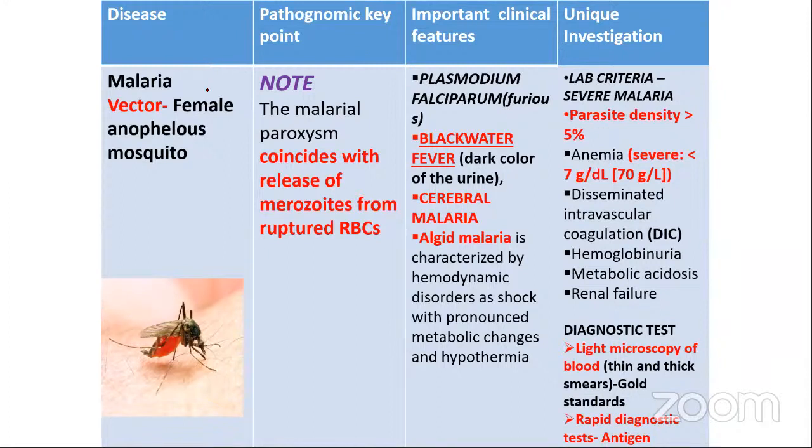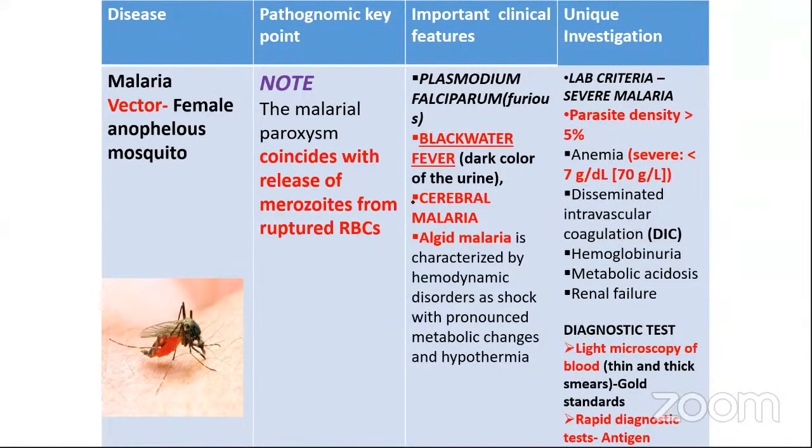Now, again, coming to malaria, the vector is the female Anopheles mosquito. The pathognomonic key point is the malarial paroxysm. It coincides with release of merozoites from ruptured RBCs. Very, very important. If you go through your textbooks, you can get an idea about trophozoites, merozoites, and pre-erythrocytic schizogony. There are many stages, but here the malarial paroxysm, the fever paroxysm, coincides with release of merozoites from ruptured RBCs. So this point you have to keep in mind.